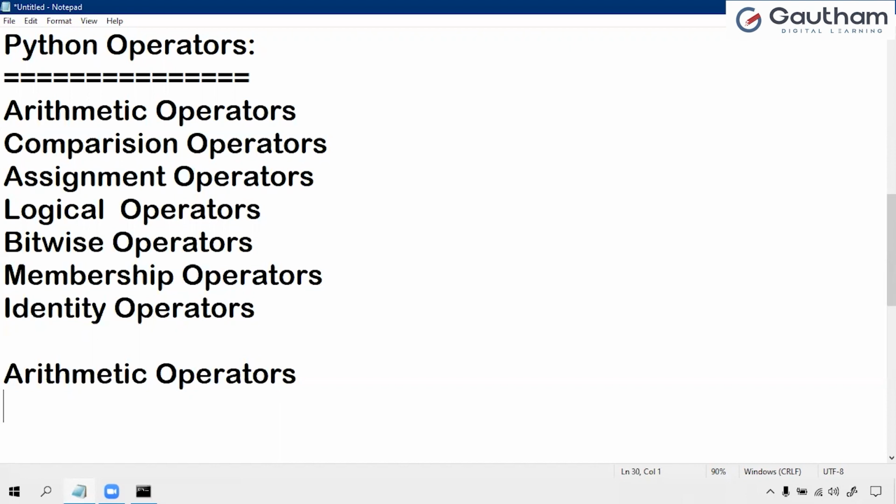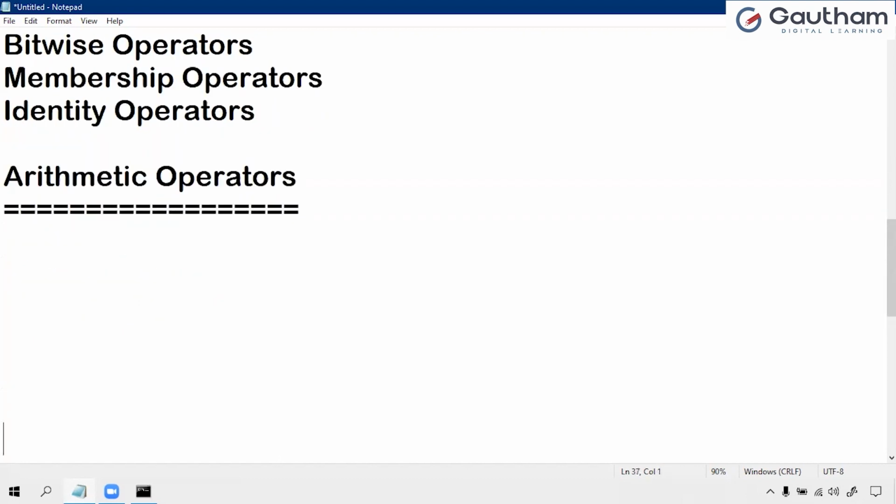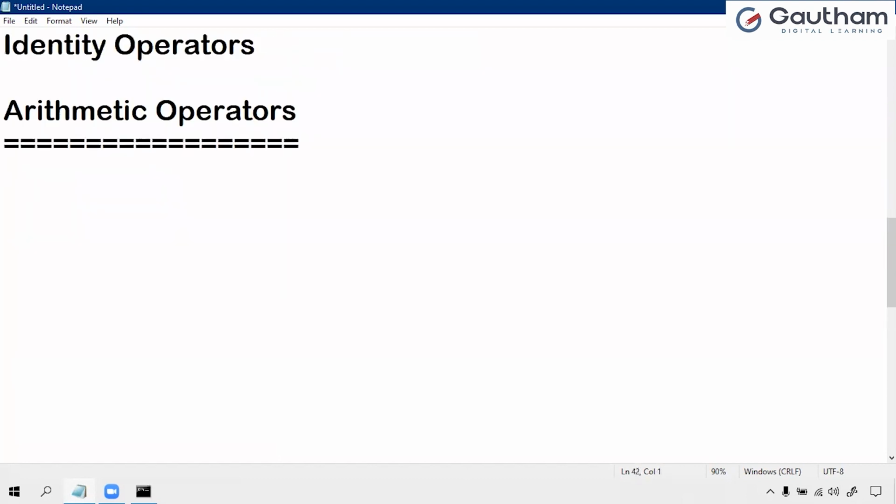They include plus, minus, division, star for multiplication, and some more like double star and double slash. What do these mean?